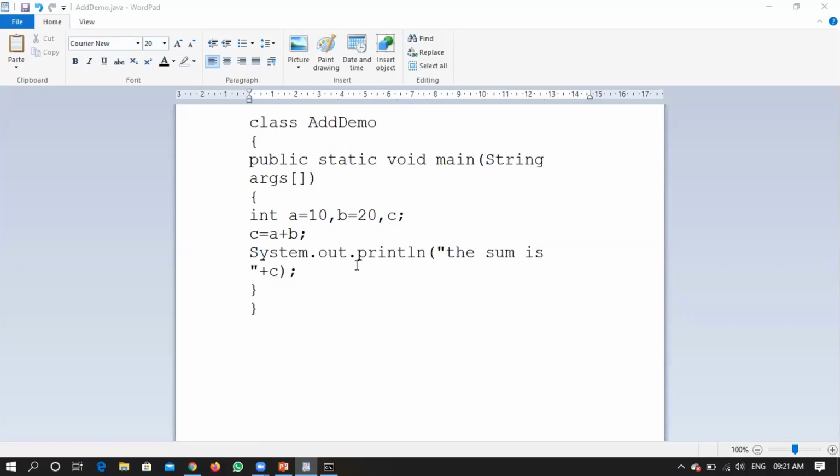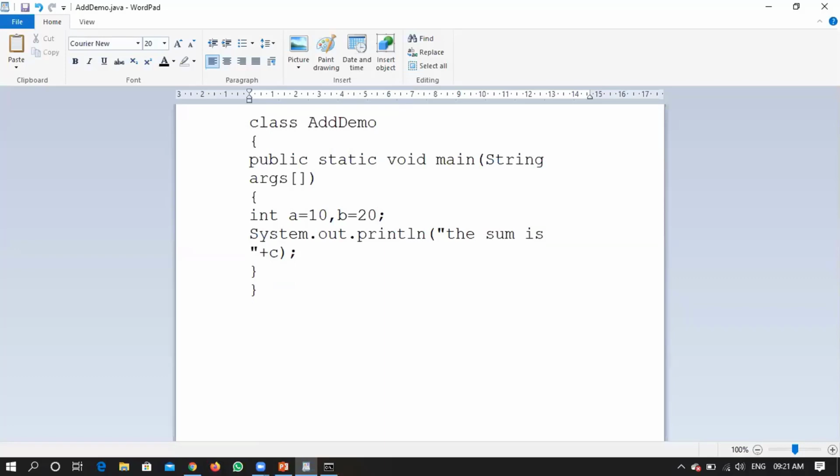What will be the modification now is, I don't want to go with another variable called c, right? So within a System.out.println statement itself, I wanted to perform addition also, right?